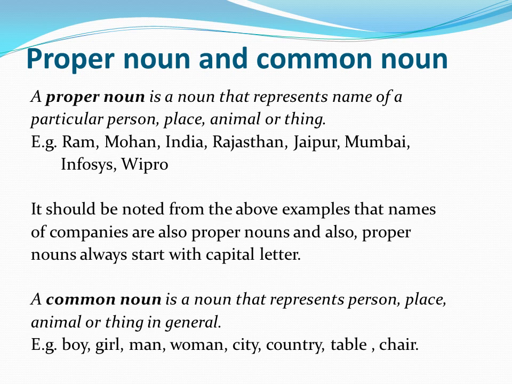Similarly, girl, we are not talking about a particular girl. But when we say girl, it is a common noun. Man, woman, same thing. City, country, we are not talking about a particular city like Jaipur, Mumbai, and we are not talking about any particular country like India, China, France, etc. Similarly, table, chair, so all these are common nouns.